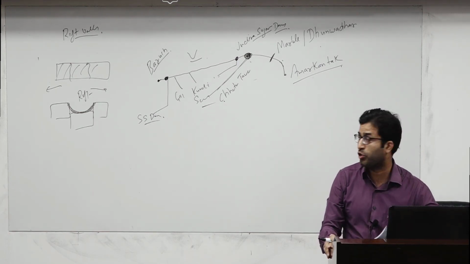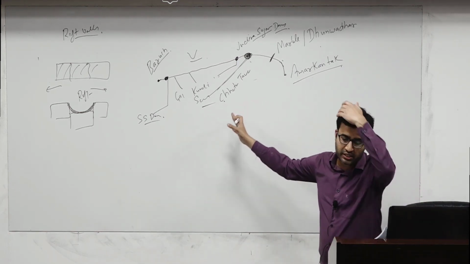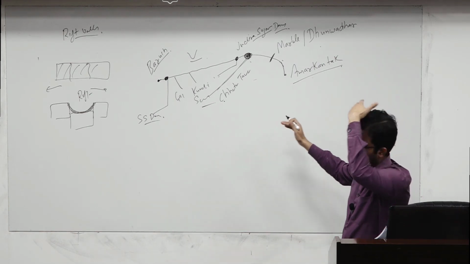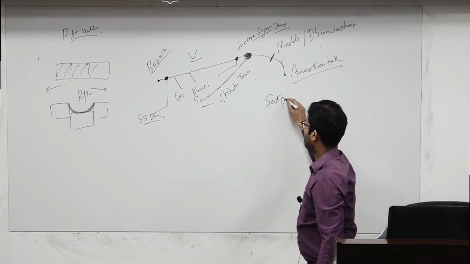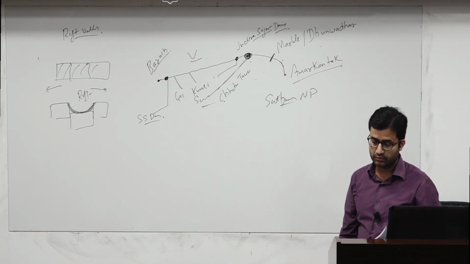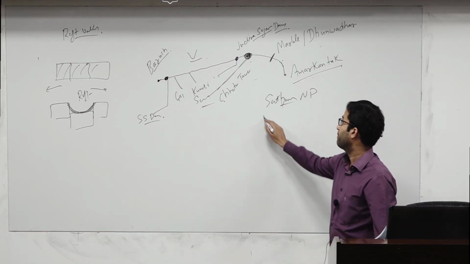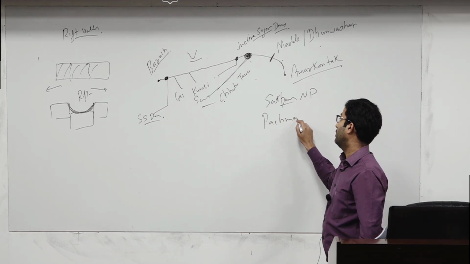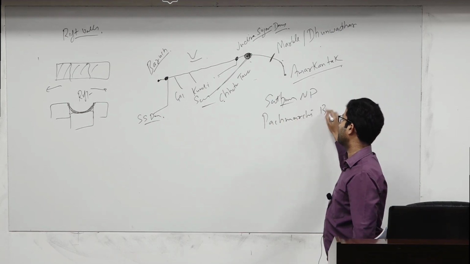Next is national park. You can quickly note down for Narmada: Satpura National Park and Pachmarhi Biosphere Reserve.